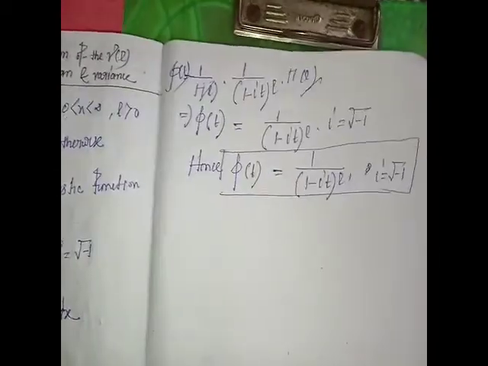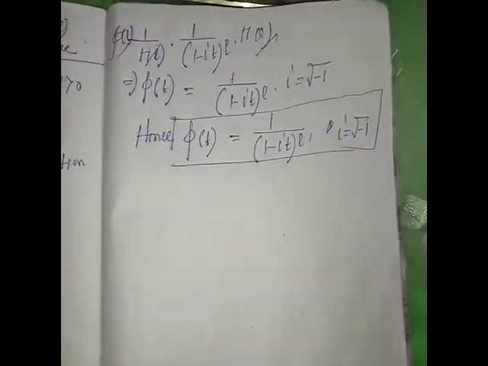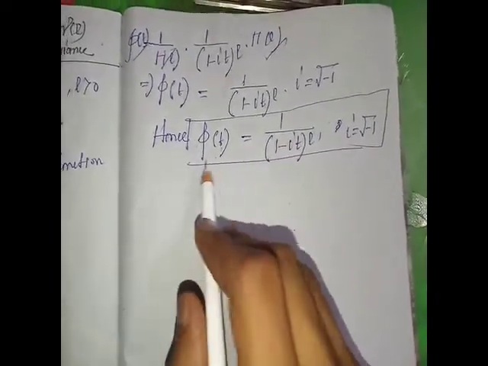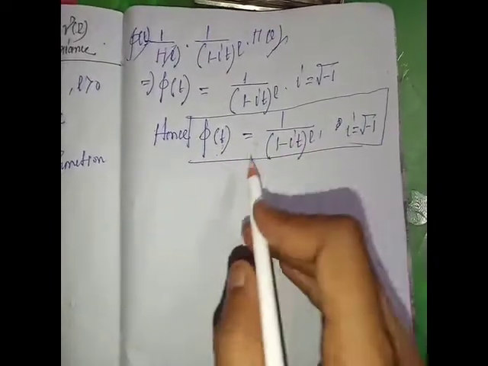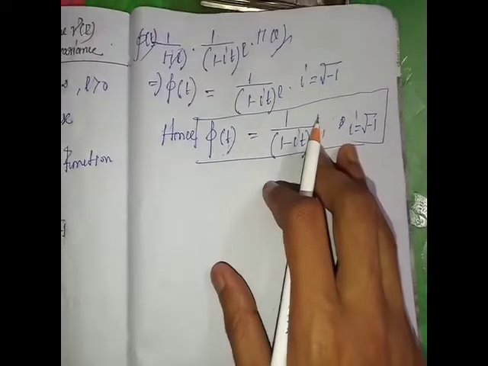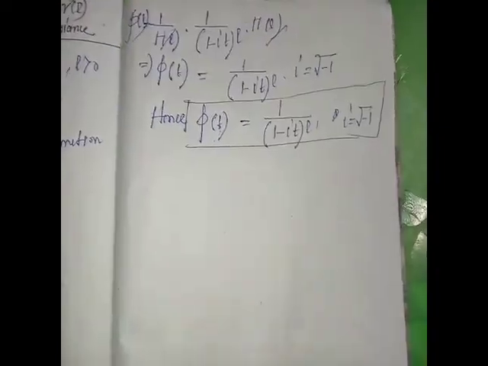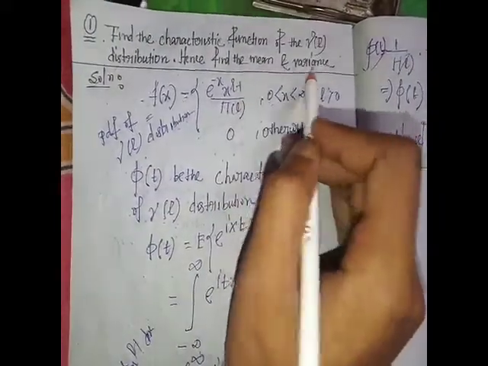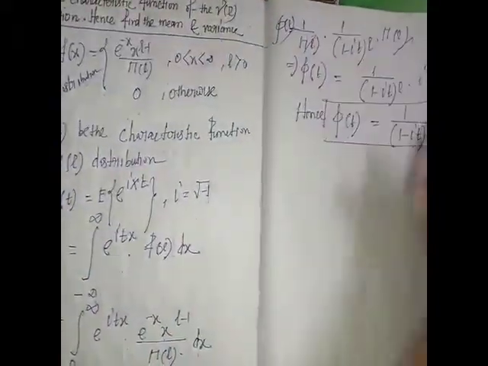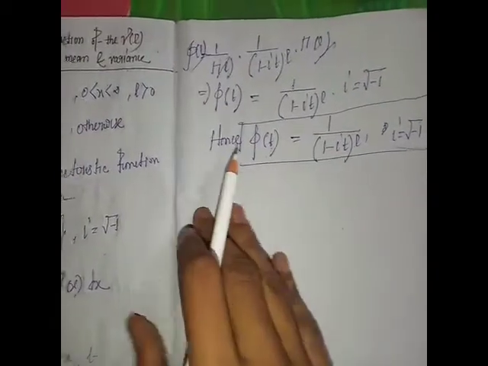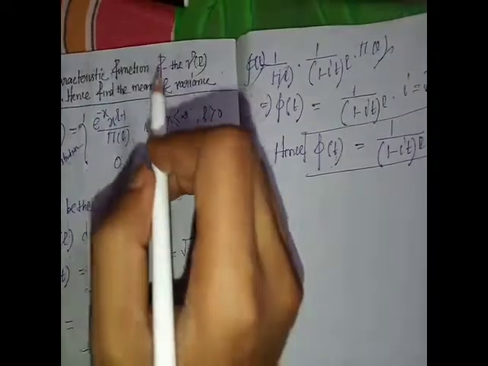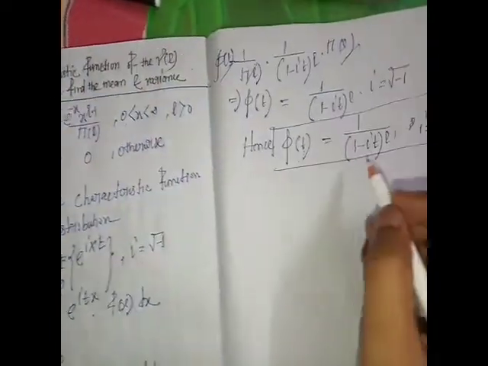So the characteristic function of the gamma l distribution is 1 by (1 minus it) whole to the power l. Next we find the mean and variance using this result. Hence we have to calculate the mean and variance using this result.